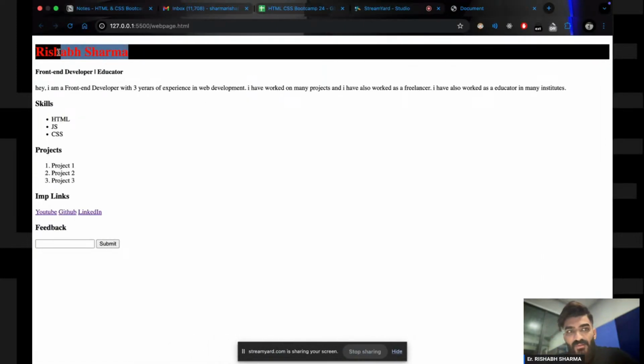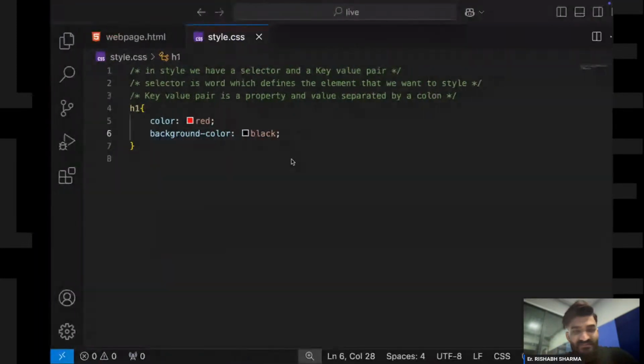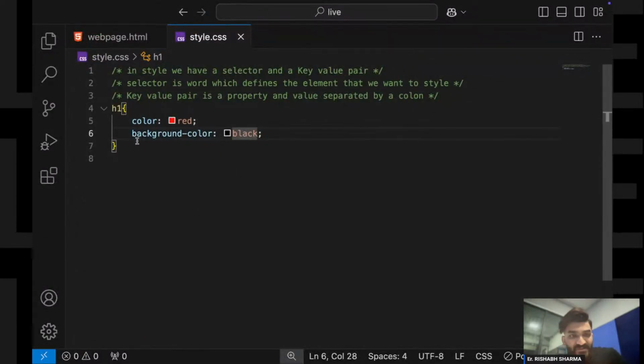See, now its background color is black. So the left hand side of the colon is the property and the right hand side is the value, and this is what a key value pair is.